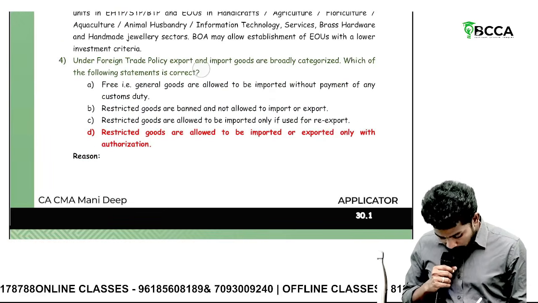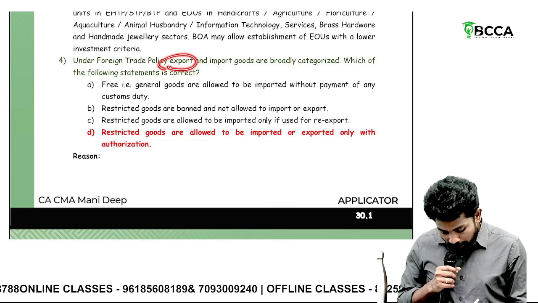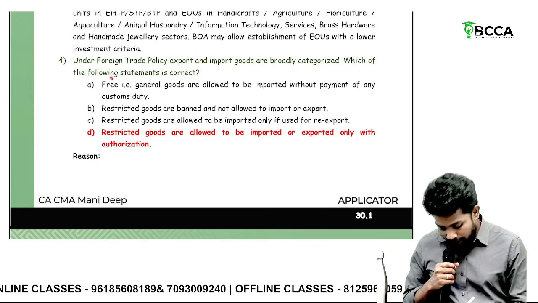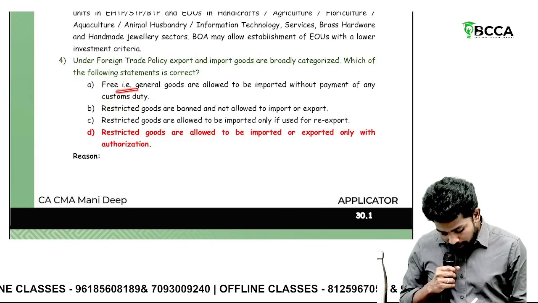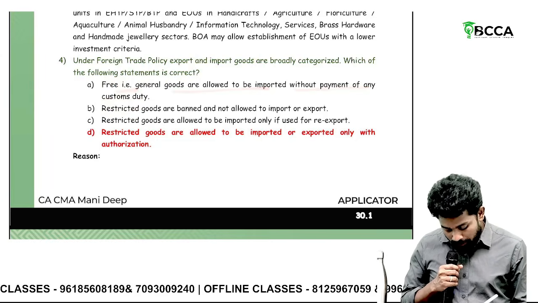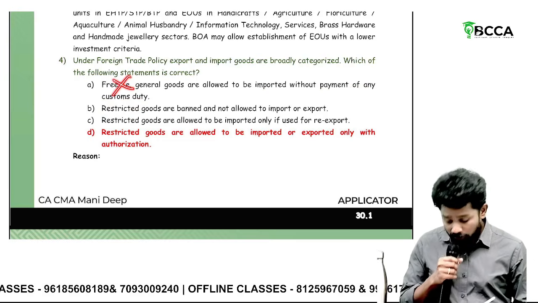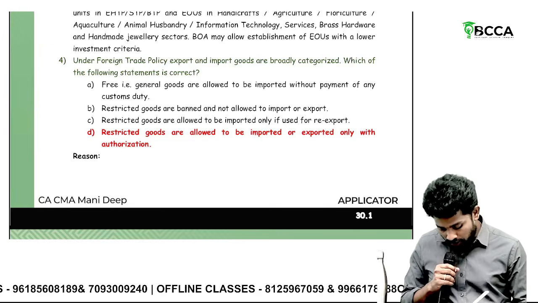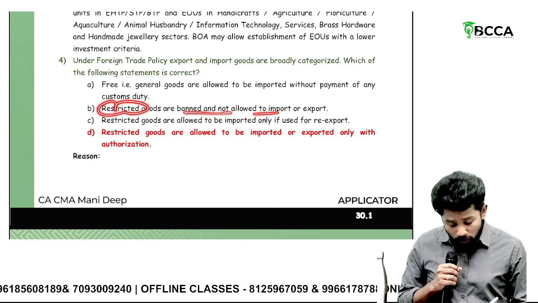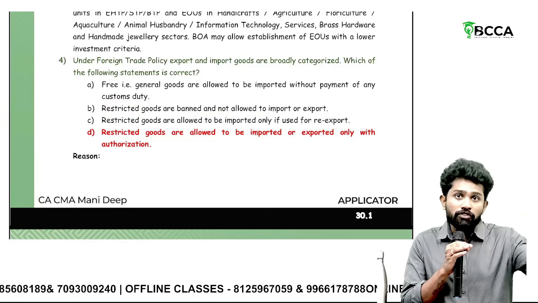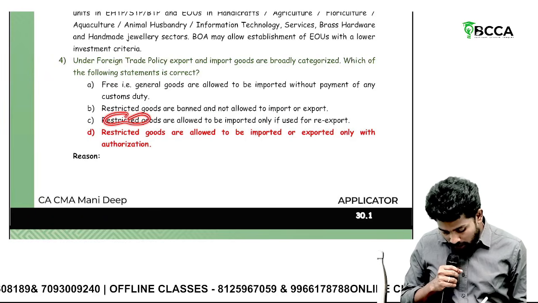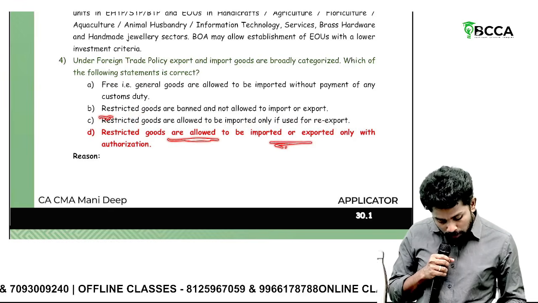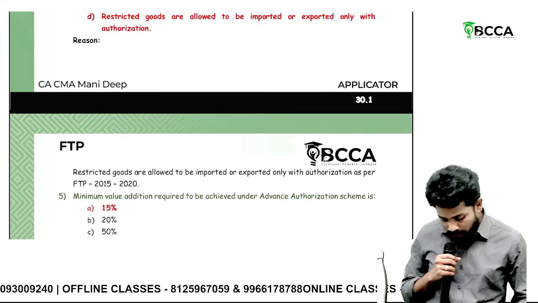Then under FTP, export and import of goods are broadly categorized. Which of the following is correct? Free goods, restricted goods. Free, generally allowed to import without payment of any customs duty. It's wrong. Free means no authorization, not no payment of customs duty. Restricted, that means banned? No. Restricted means you can import them with authorization. Restricted goods are allowed to be imported only if used for re-export? No, wrong. Restricted goods are allowed to be imported or exported only with authorization. So only this is correct.